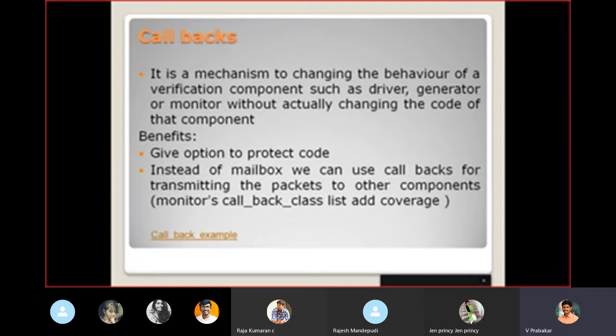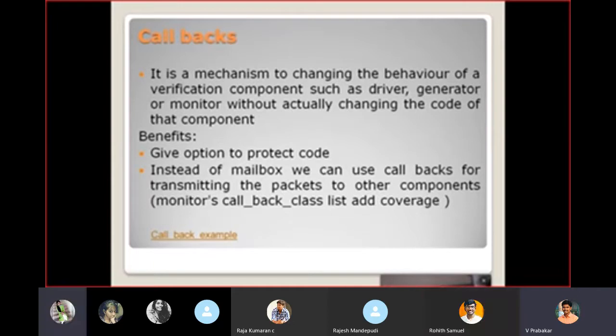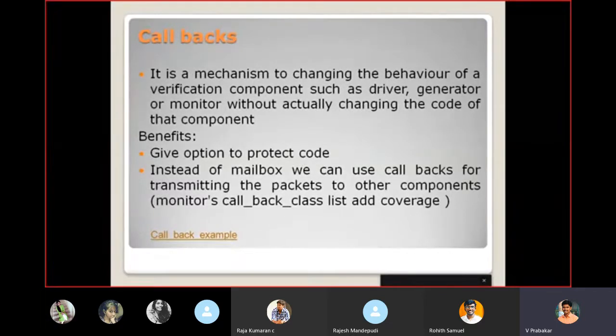So why do we need this callback? It is a mechanism for changing the behavior of a verification component, such as a driver, generator, or monitor, without actually changing the code of that component. Why do we want to perform some modification without changing the code? Actually, in a real-time scenario we have